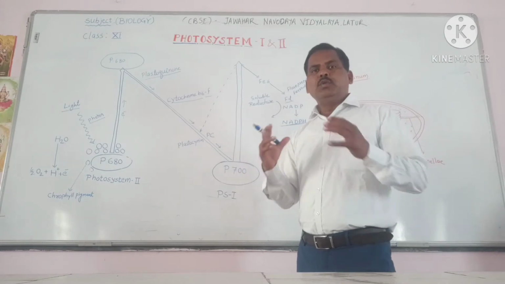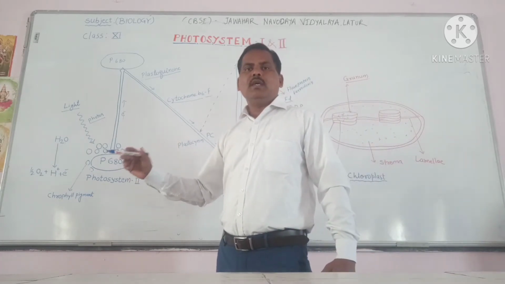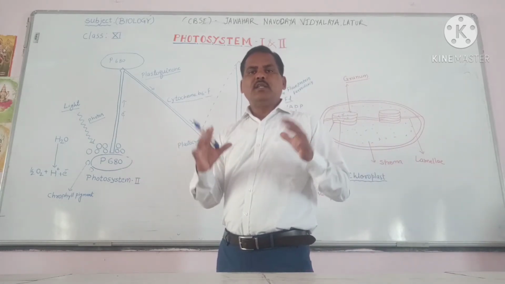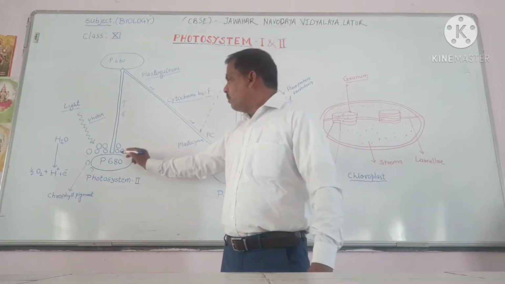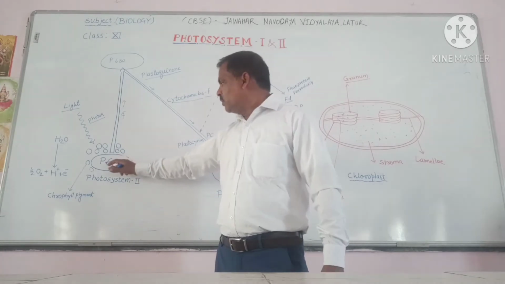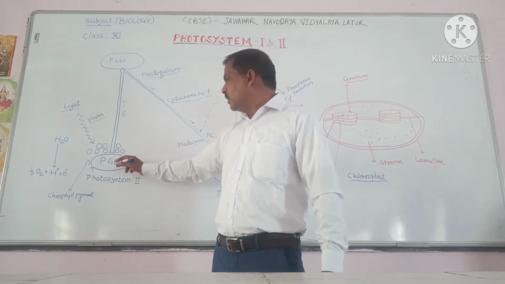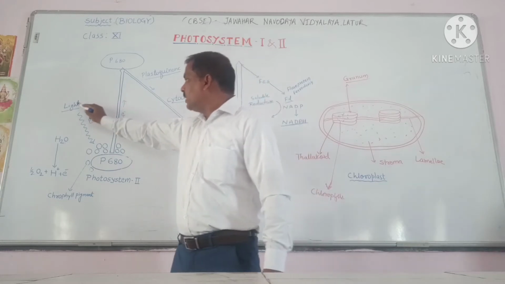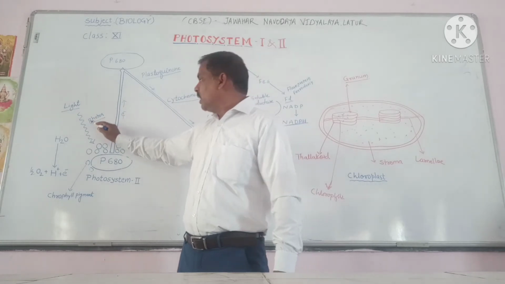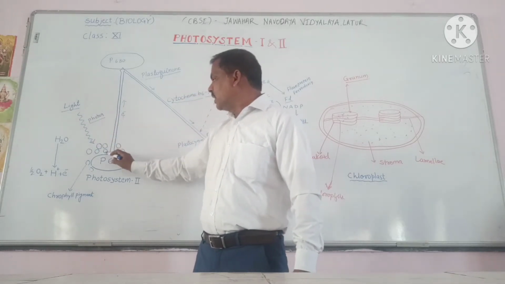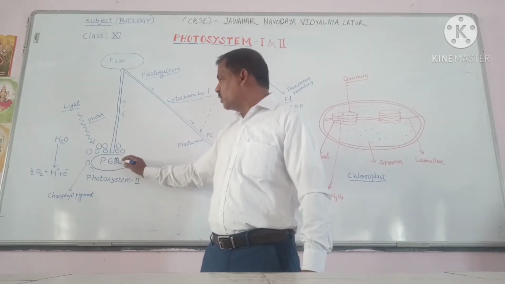So we have two methods, that is, two systems. Why do these two systems occur? Because chlorophyll A, B, carotene and xanthophyll are the pigments. But among these, chlorophyll A is the main pigment which absorbs the P680 spectrum of visible light, at that nanometer wavelength. This light comes in the form of photons. These are discrete packets of energy, known as photons. This energy comes from the sunlight and the pigments get excited.